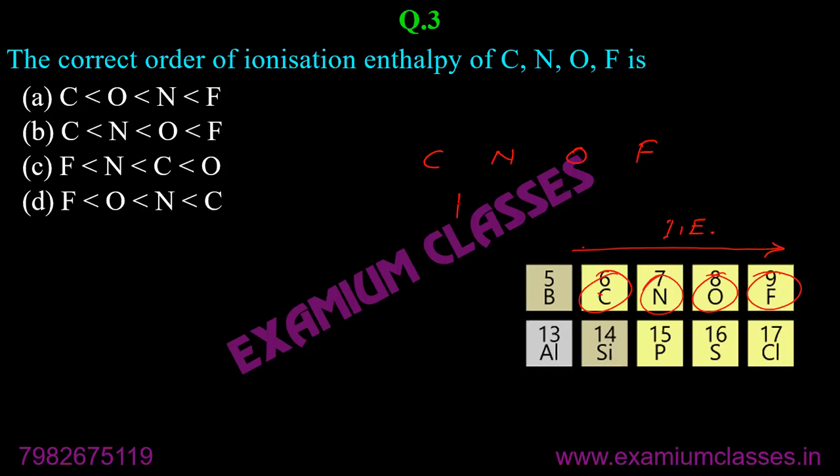But nitrogen again has stable state configuration, the same concept used differently. It will move after oxygen, means effectively it will be CONF. A is the correct answer. Because it has a stable state configuration, it will require higher energy to remove the electron from the valence shell. That's why nitrogen will go after oxygen.